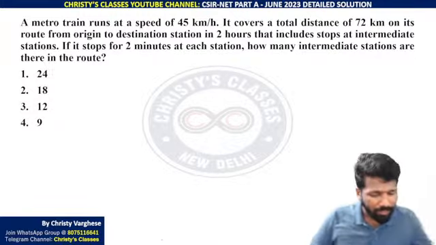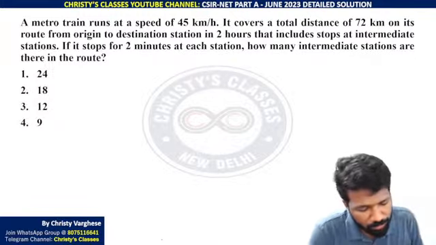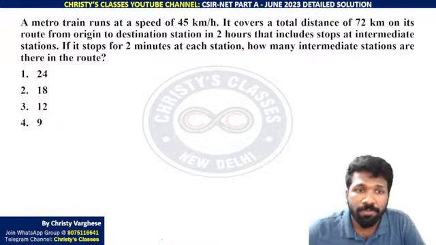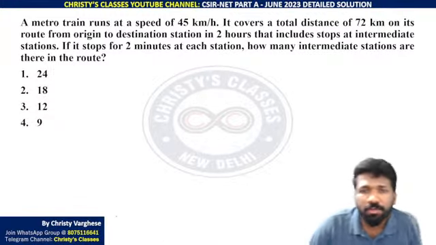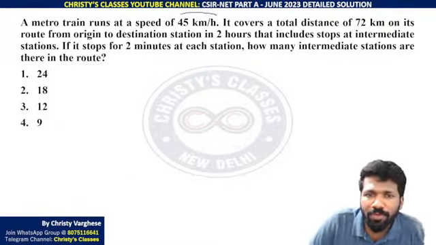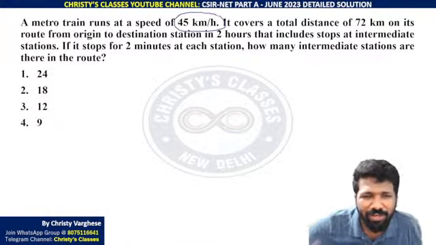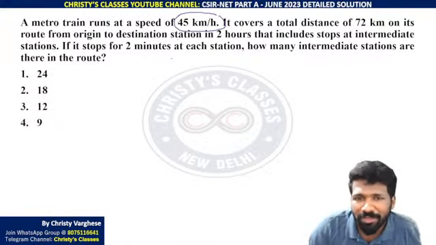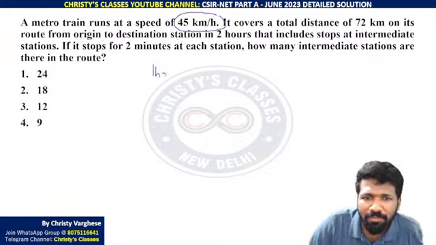Okay, so I'll explain. There are different ways to do this question also. I'll explain one perspective. A metro train runs at a speed of 45 km per hour. I have always told, speed when you see, you try to practically understand what is happening. 45 km per hour का मीनिंग क्या है? 1 hour दिया तो 45 किलोमीटर जा सकता है.